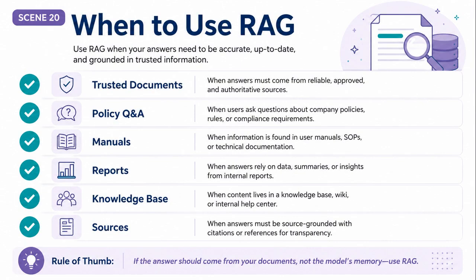Now let's look at when you should use RAG. Use RAG when the main problem is knowledge grounding. Use it when answers must come from trusted documents. Use it for policies, manuals, contracts, reports, and knowledge bases. Use it when the AI should cite or reference source information. RAG is useful for search and Q&A. It is not enough when the task requires real action. For action, you need tools or agents.